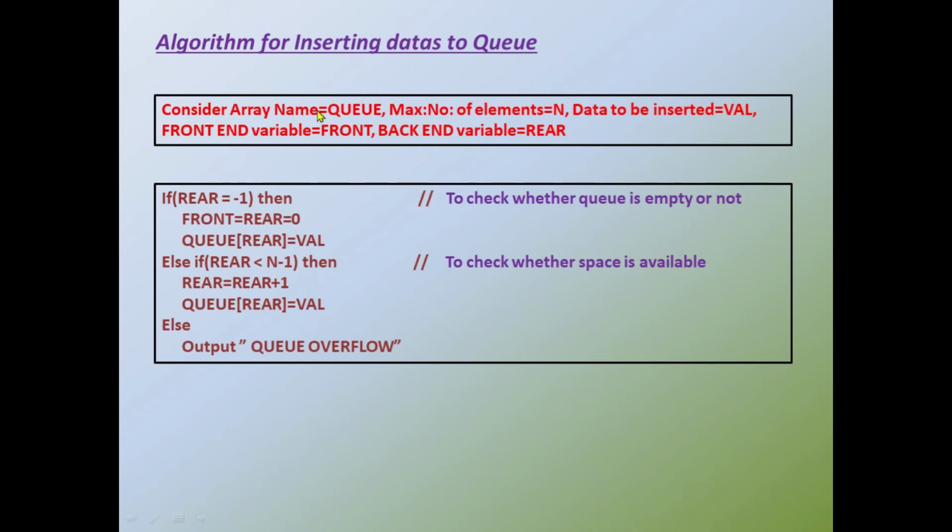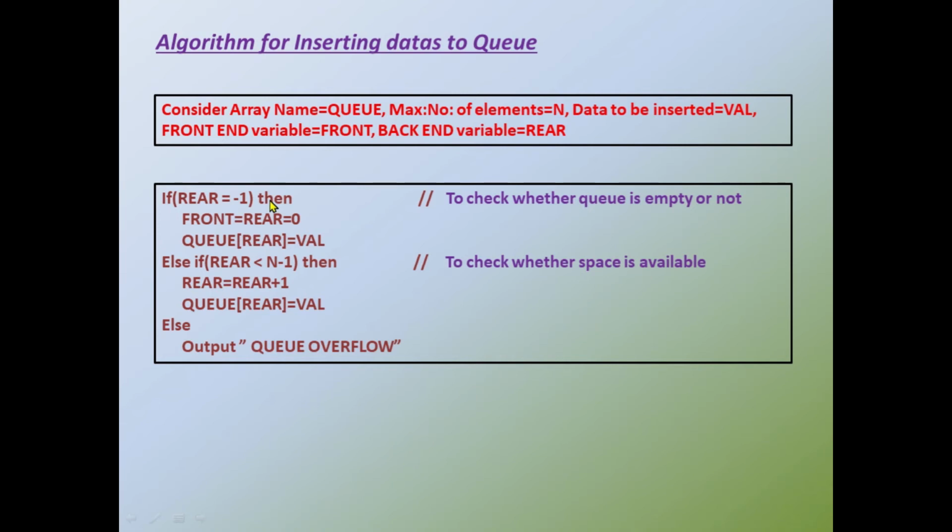Now consider the array name as queue and the maximum number of elements that can be inserted to the queue, take it as n, and the data to be inserted, take it as val. The front end variable is denoted by the variable front and the back end variable is denoted by the variable rear. The first point while inserting data to the queue is that we have to check whether the queue is full or not. If it is full, we cannot insert data into the queue. So the first point to be checked while inserting data is whether the queue is full or not.